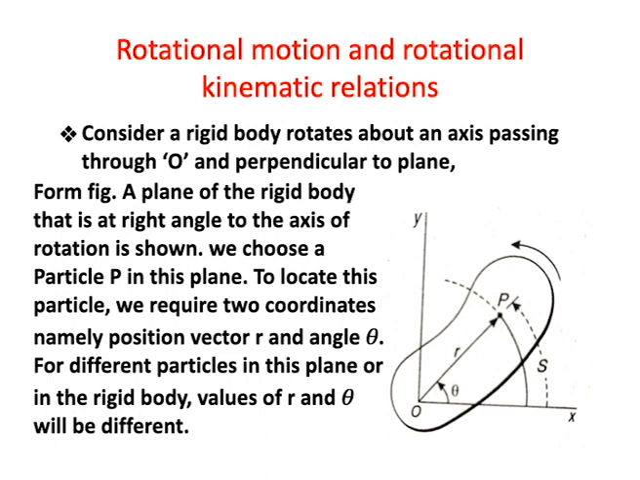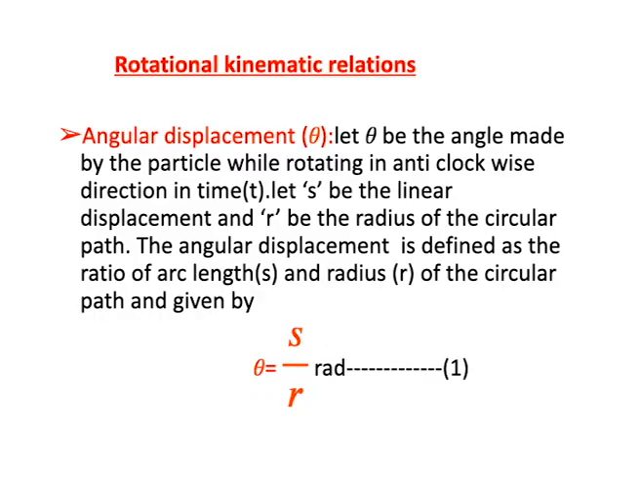So for different particles in this plane or the rigid body, the values of r and theta will be different. Now the kinematic relations are observed. Kinematic relations means angular displacement, angular velocity and angular acceleration, which are all discussed now. Let us consider angular displacement, with the symbol theta. Let theta be the angle.